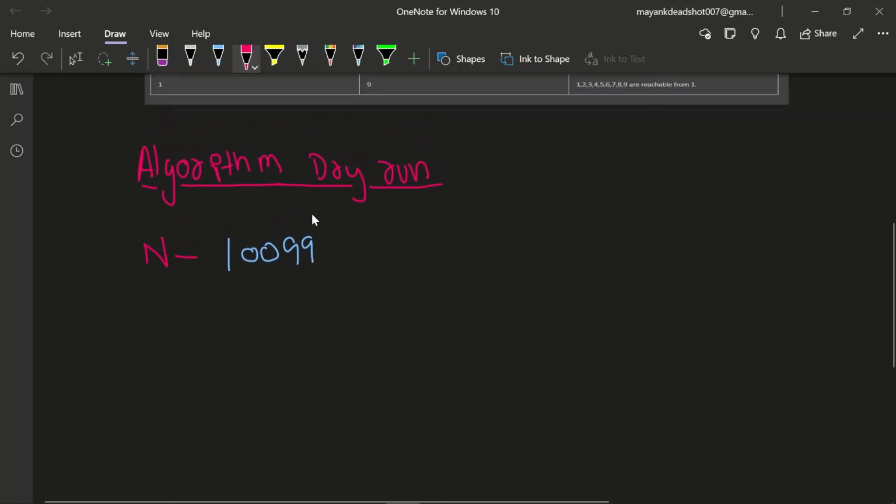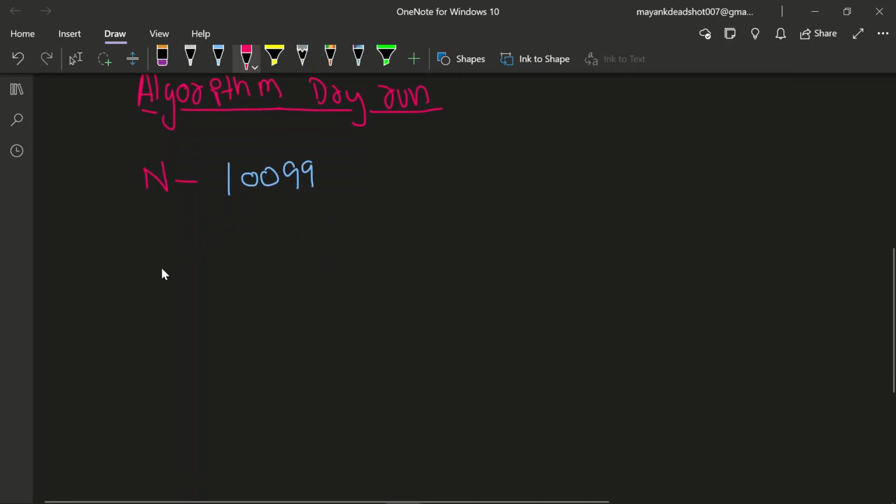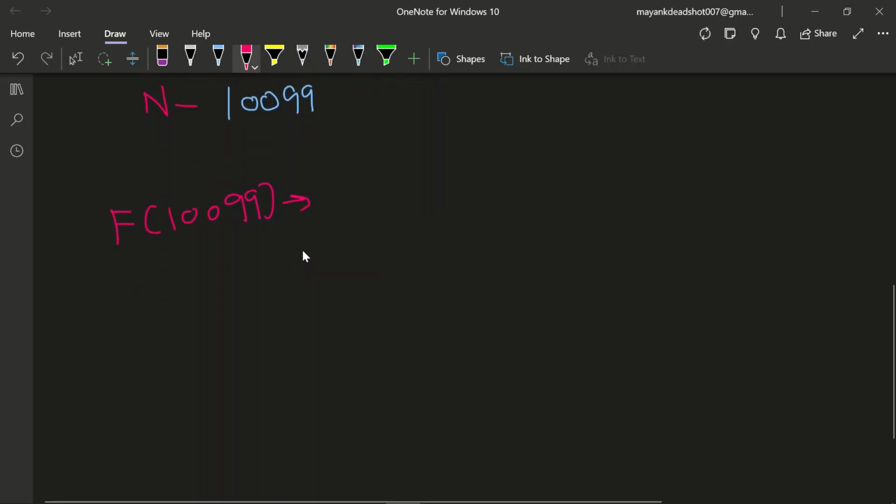I have taken the input n as 1099 to dry run our algorithm. We will pass 1099 into the beautiful function. I hope you have understood what the beautiful function is. From here we will simply remove the last digit.